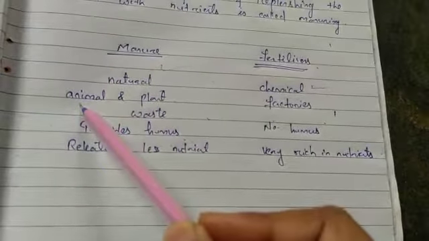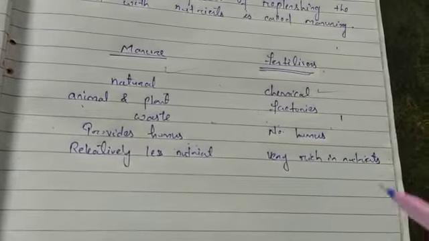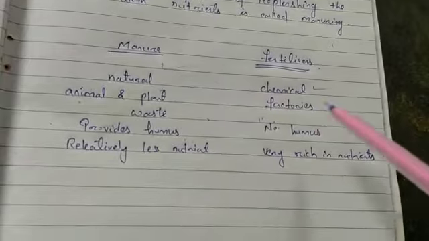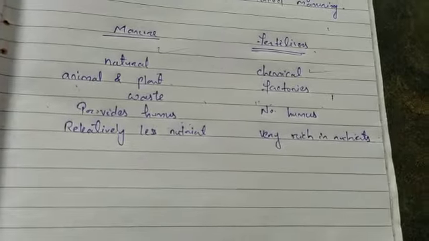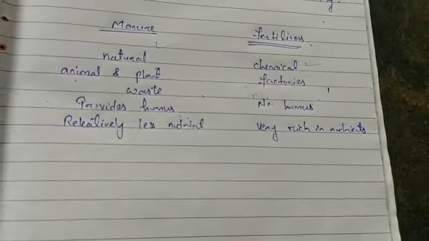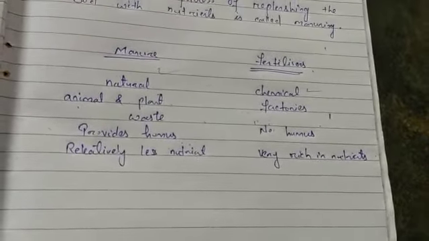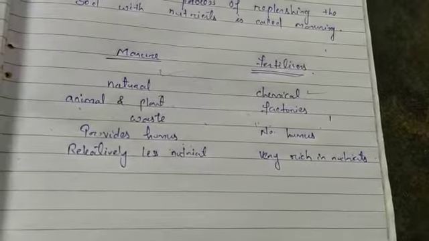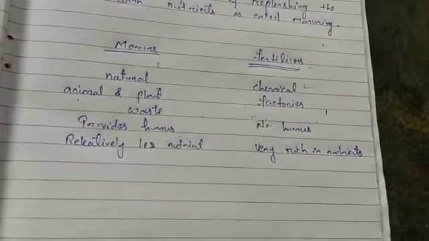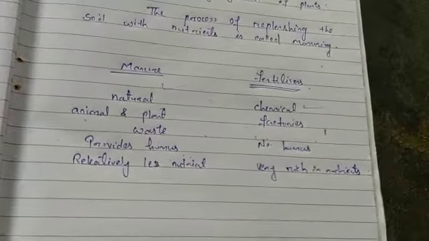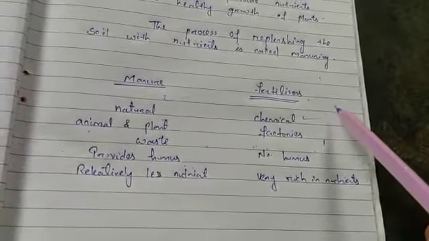Manure takes time to give nutrients to the soil. Fertilizers can give nutrients to the soil very fast, but if you are using fertilizers, then you have to use them in an adequate amount. If we are adding excess fertilizers, then the plants will not grow. Rather than growing, the plants will die, and the microorganisms present in the soil will also die, so that plants will not be able to grow in that soil, and it will cause water pollution and soil pollution also. So when we are using fertilizers, we have to be quite careful.